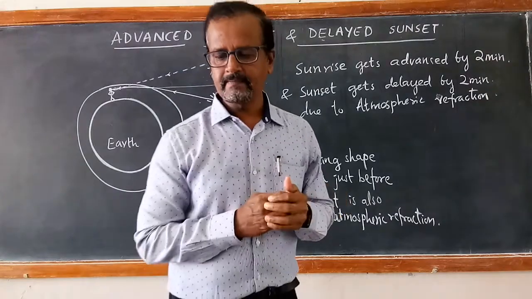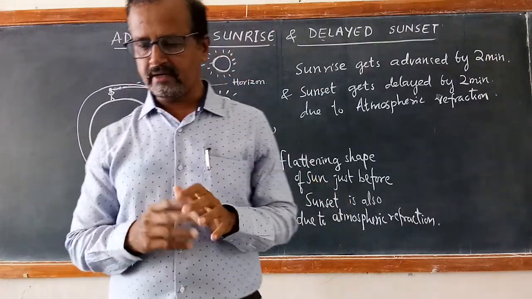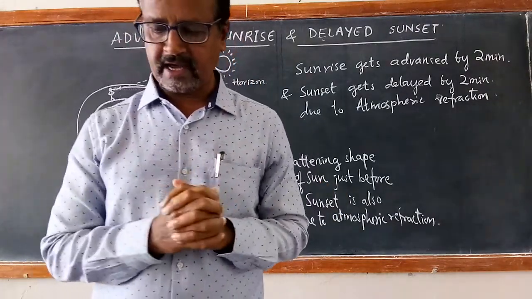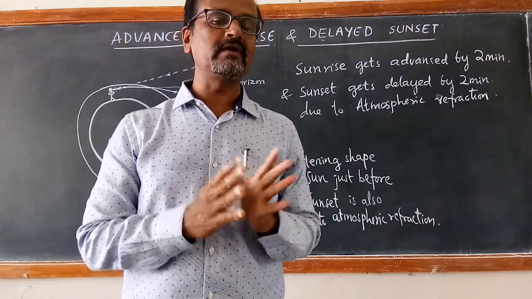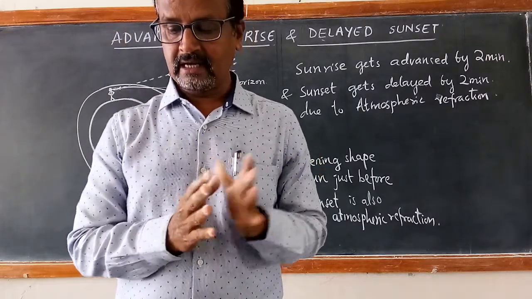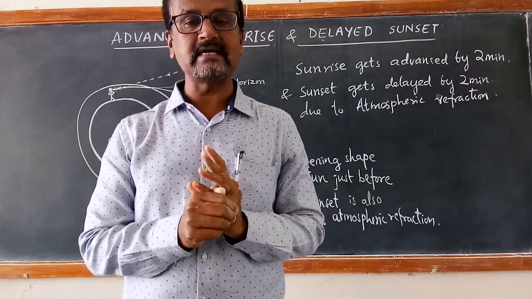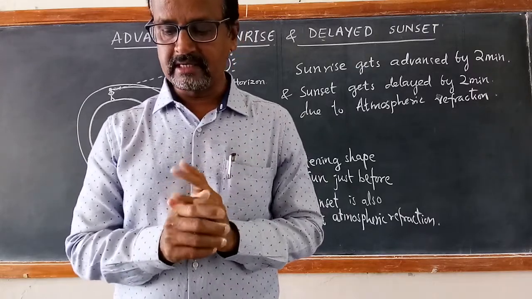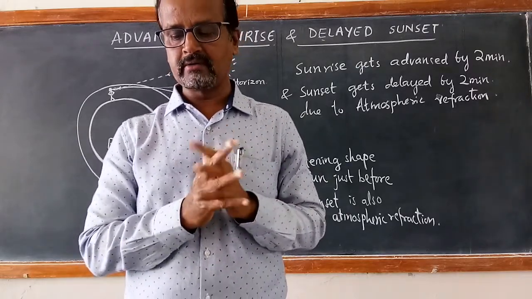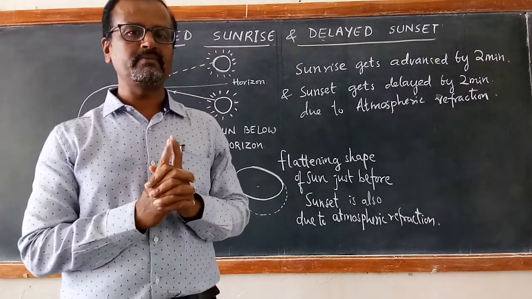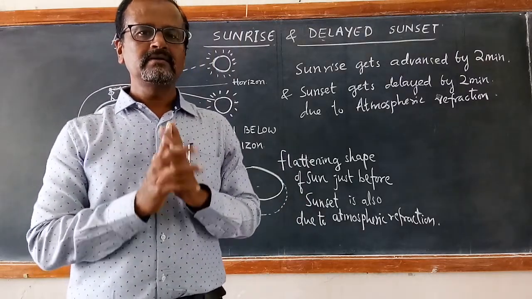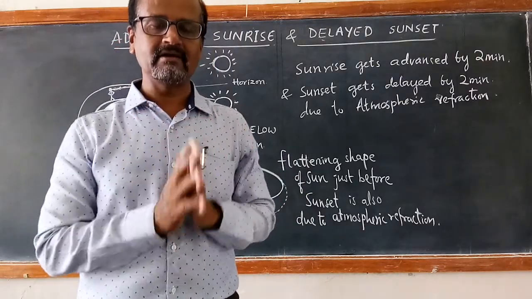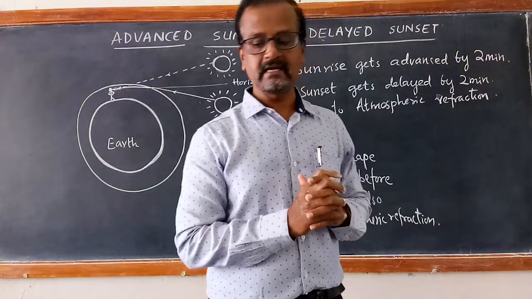Now let us learn about very interesting phenomena such as the blue color of the sky, the color of water in the deep sea, and the reddening of the sun at sunrise and sunset. What are the reasons for these wonderful phenomena? The reason, which we are going to learn as an important thing, is scattering of light. Let us learn scattering of light.